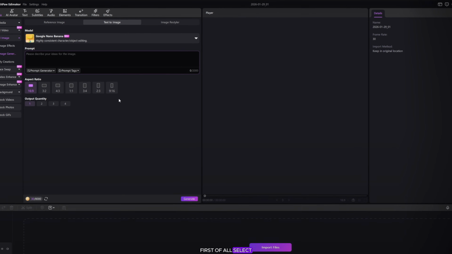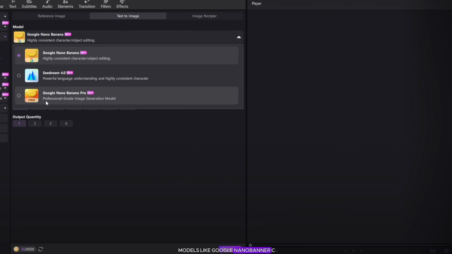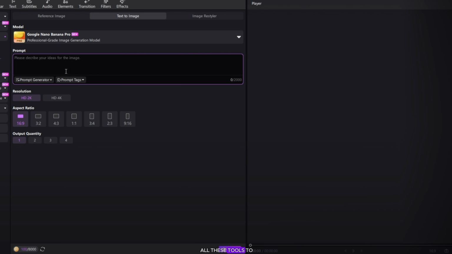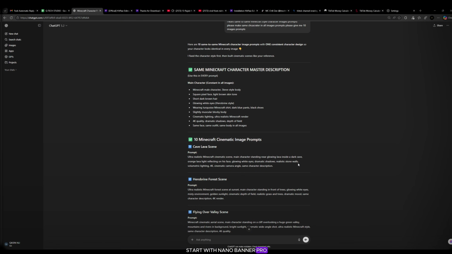First of all, select the model. Here you can see models like Google Nano Banana, Seedream 4.0, and Google Nano Banana Pro. Now we will use all these tools to generate images, but first we will start with Nano Banana Pro. Select it.